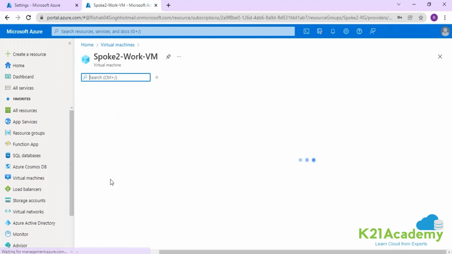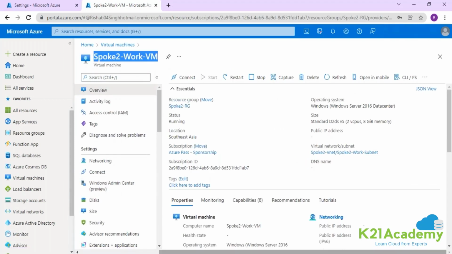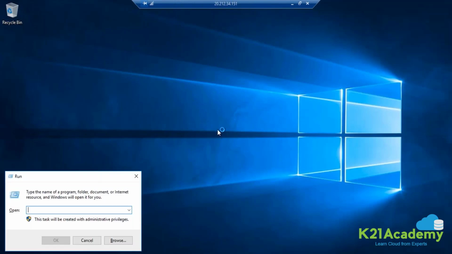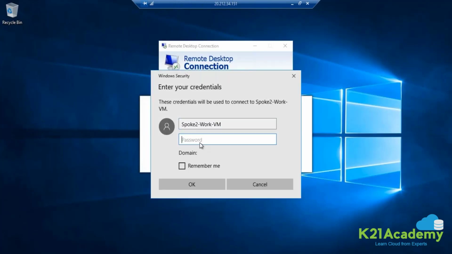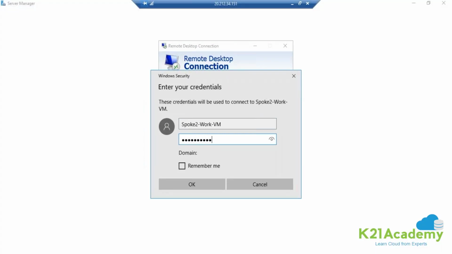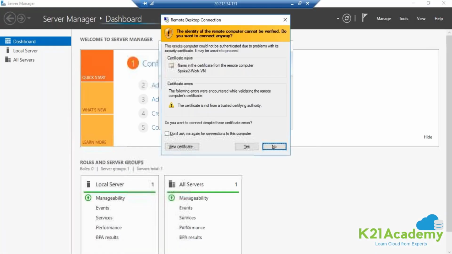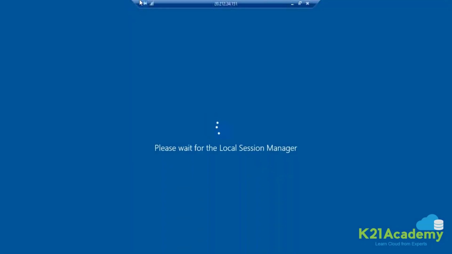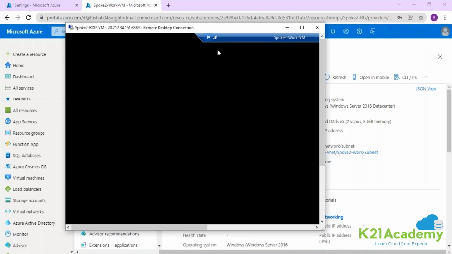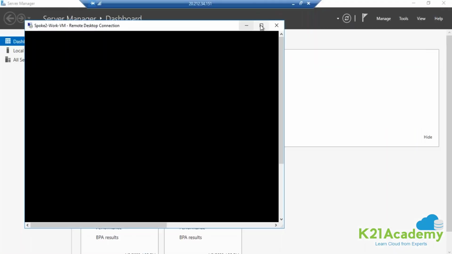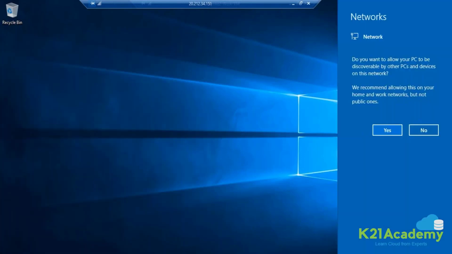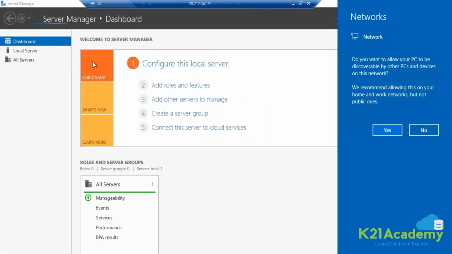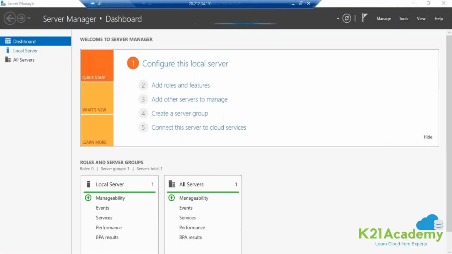This is your spoke 2 work VM. We are in the spoke 2 RDP machine. Targeting the spoke 2 work machine over here. As you can see, this is your spoke 2 work machine and this is your RDP. Now, if I try to open any website on this machine, by default, it will not stop me from opening any website at the moment, because the entire subnet of this machine is not connected through the firewall at the moment.